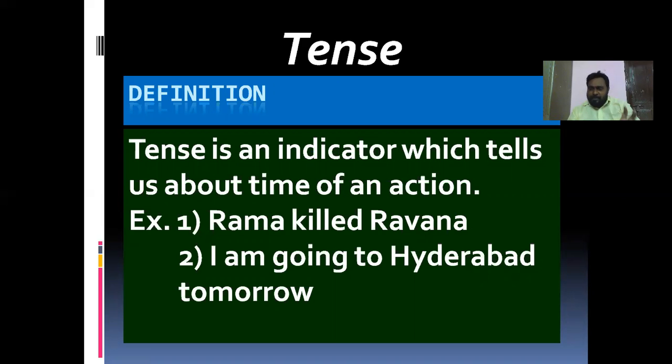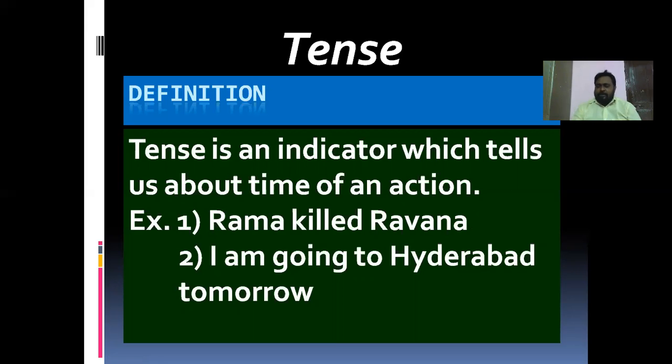But we say present, past, future. Tense is different, verb forms are different. In verb, we have three forms: present, past, past participle. There is no principal verb in English which tells about future tense. So here, tense tells about the time of action.